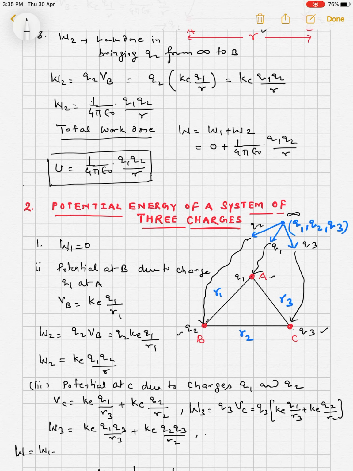So the total work done, W, is equal to W1 plus W2 plus W3.